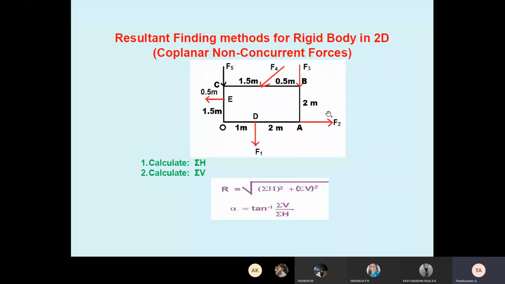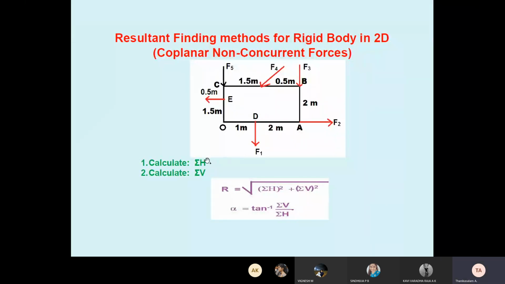Okay. But see here, for example, we are discussing the second unit: rigid body, coplanar non-concurrent forces. See here, O, A, B, C, one rectangular block acted on by F1, F2, F3, F4, F5, and other forces. So it is not a particle, it is a rigid body. Whenever dimension is given, you have to consider it a rigid body.